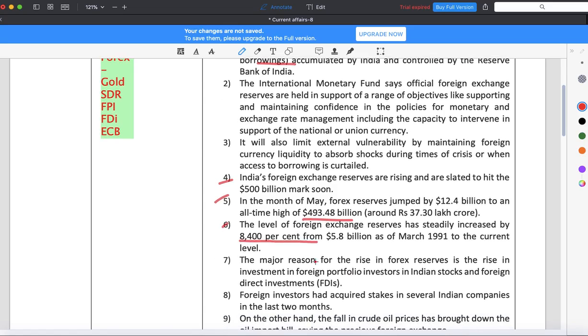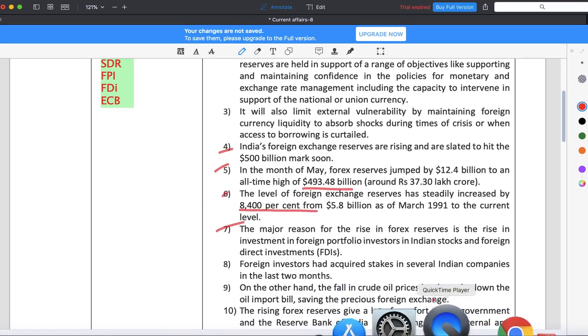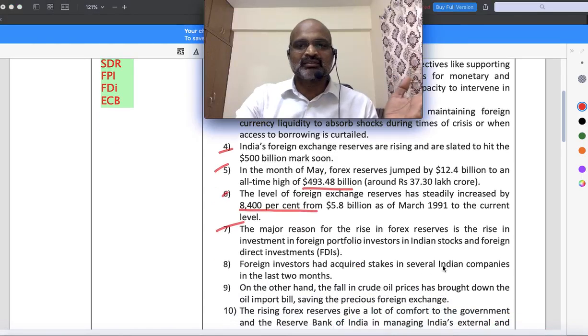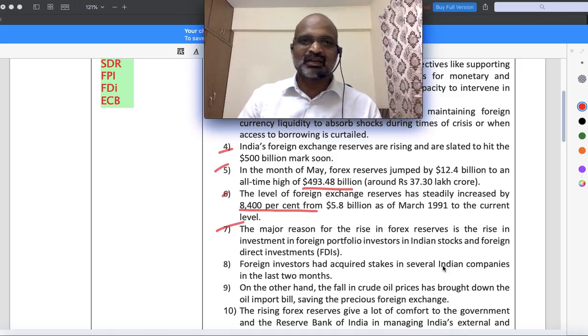Then the major reason, this is also very important: they can ask you why foreign exchange reserves have recently increased. So there could be FDI, there could be SDR, there could be FPI, there could be ECB, there could be gold that we have received from other countries when we sold goods.